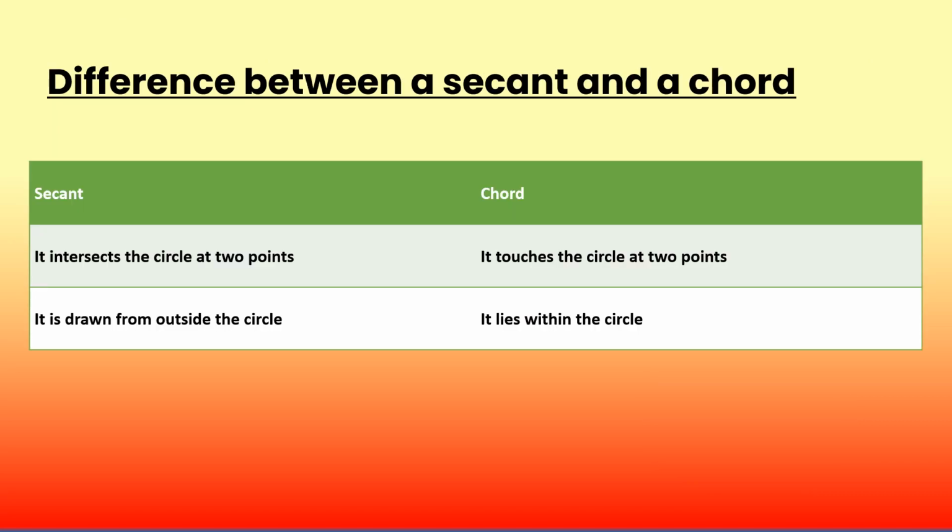Difference between a secant and a chord. Secant intersects the circle at 2 points. Chord touches the circle at 2 points. Secant is drawn from outside the circle. Chord lies within the circle.